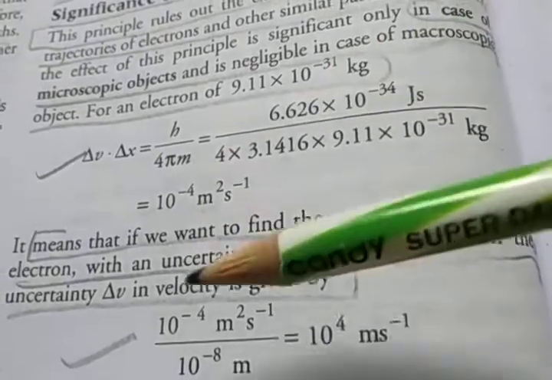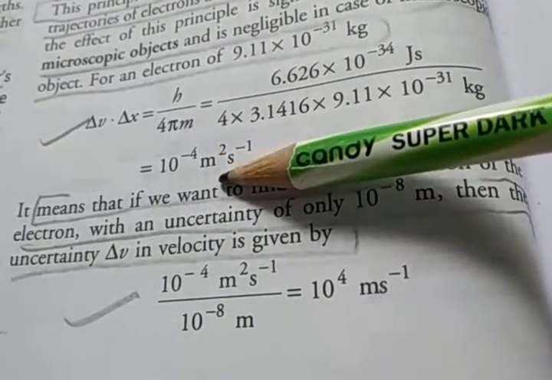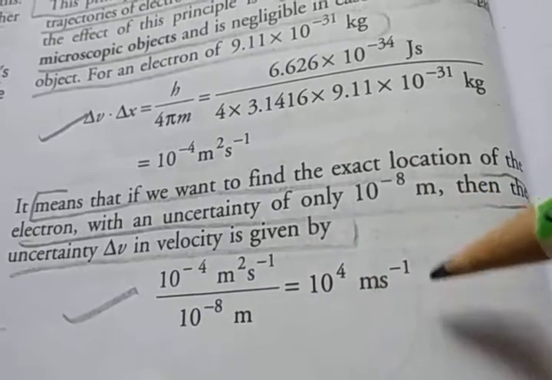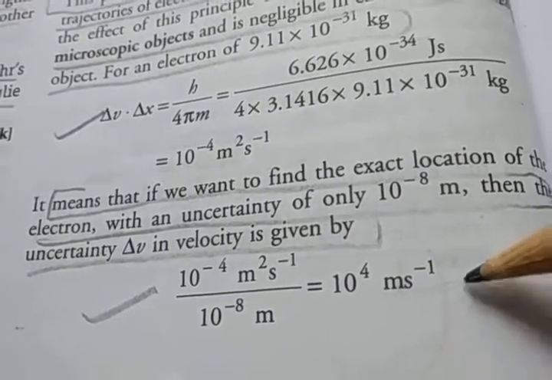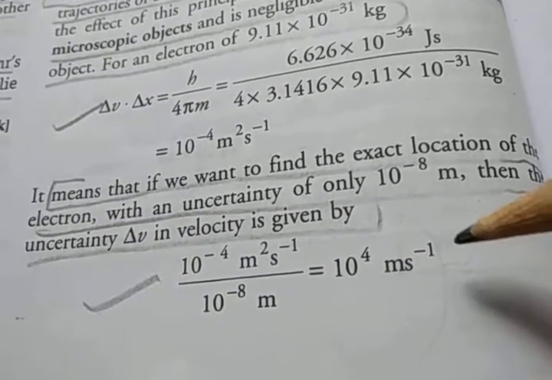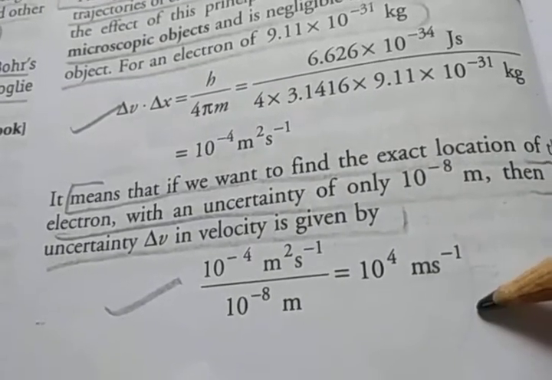then the uncertainty delta v in velocity is given by 10 to the power minus 4 divided by 10 to the power minus 8. So we get 10 to the power 4 meter per second. This value obtained is large enough that the classical picture of electrons moving in fixed Bohr orbits cannot hold good for it.